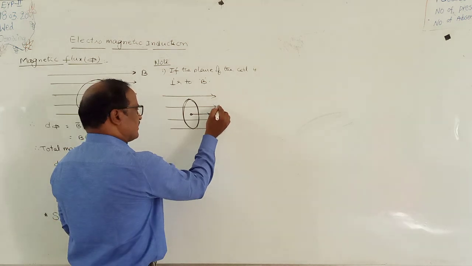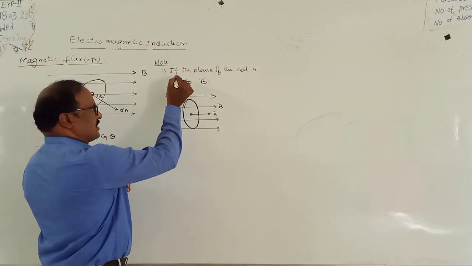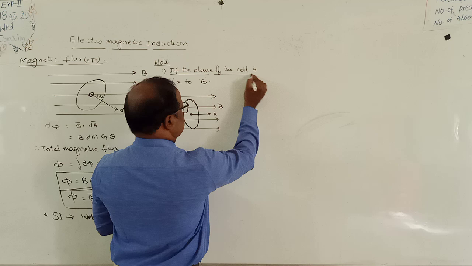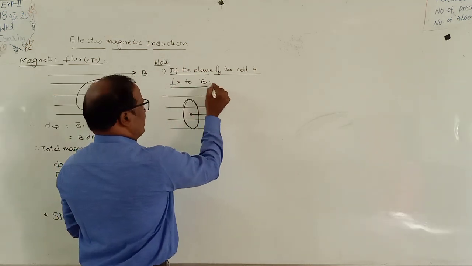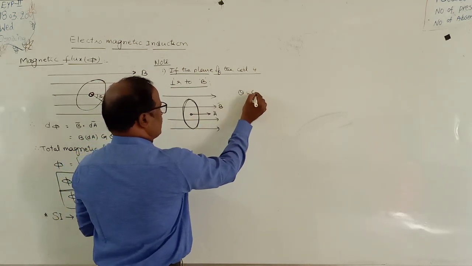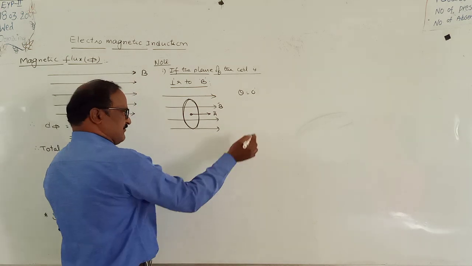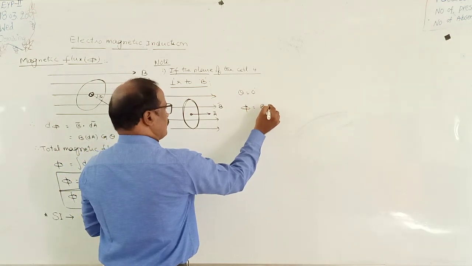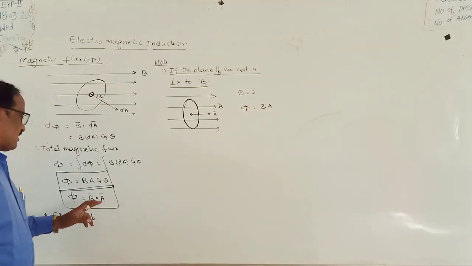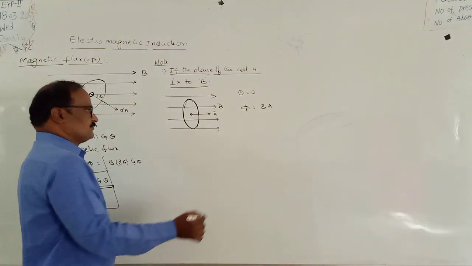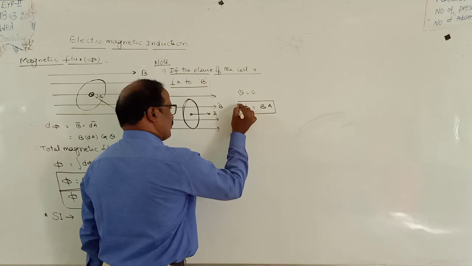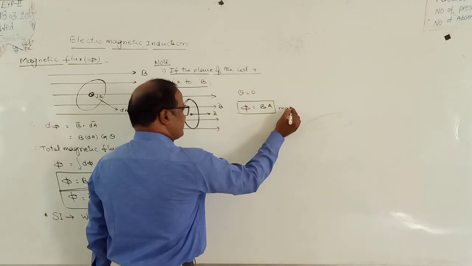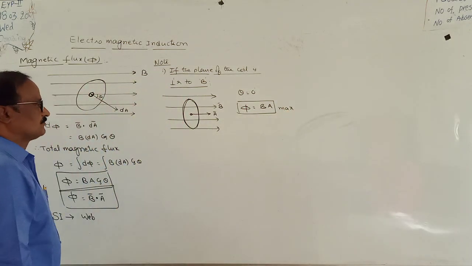That means this is the area vector and this is the B bar. Since the plane of the coil is placed perpendicular to the field direction, theta is equal to 0. If theta is equal to 0, the magnetic flux linked with the coil, phi, is equal to BA cos 0, which is equal to 1. So phi is equal to B into A. This is the maximum flux linked with the coil.